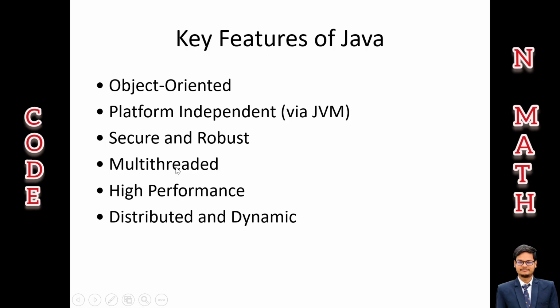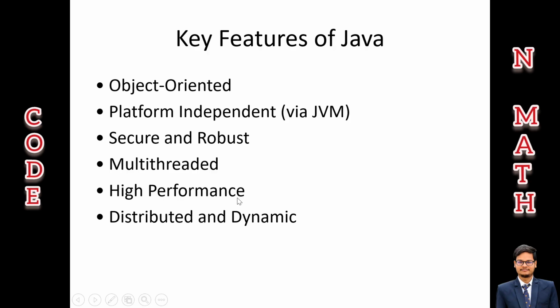If you talk about multi-threaded, then you can run multiple tasks at the same time. This is a simple thing. Running multiple tasks at the same time is known as multi-threading, like using animations, downloading, and at the same time we are calculating something, and at the same time we are on a call talking with people 1,000 miles away. So this is multi-threading.